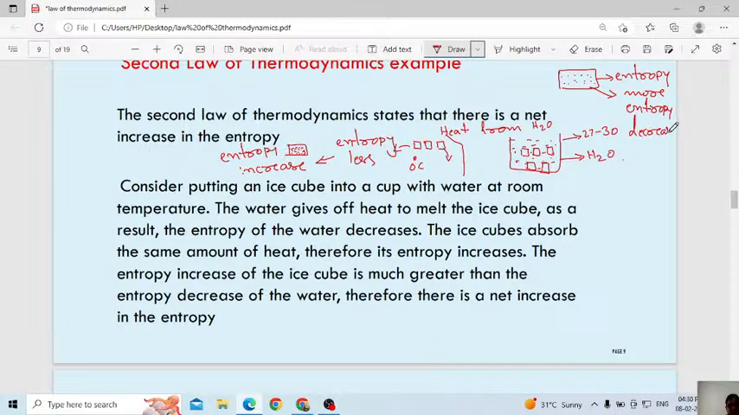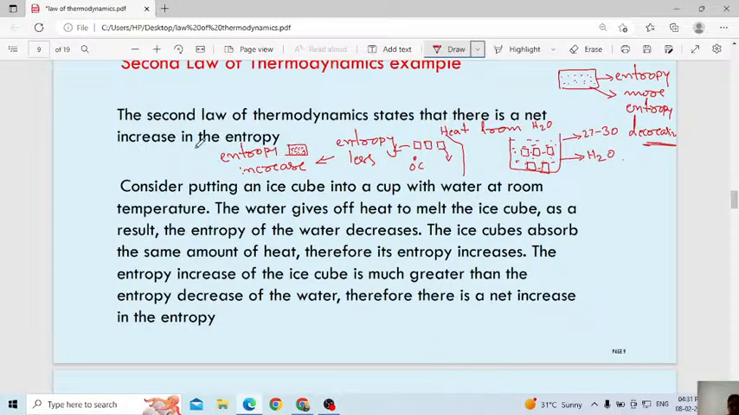You have to remember why the entropy of water decreases when you mix ice with water, because this water will give energy to the ice cube. Then water will lose the energy, no? Normally, before losing energy, the particles of water are moving randomly. When they lose energy, what will happen? They will move slowly. It is nothing but entropy decreasing.